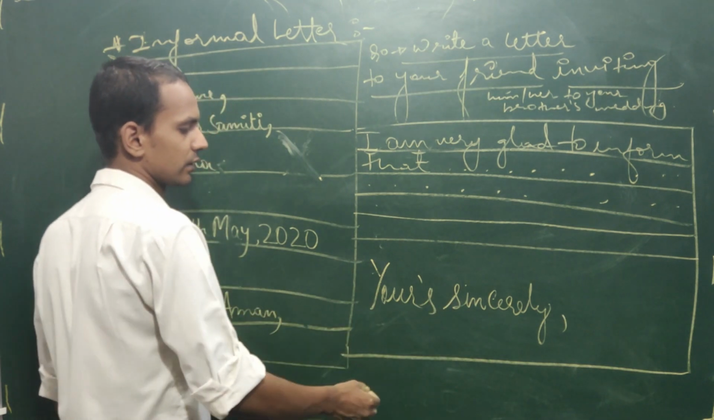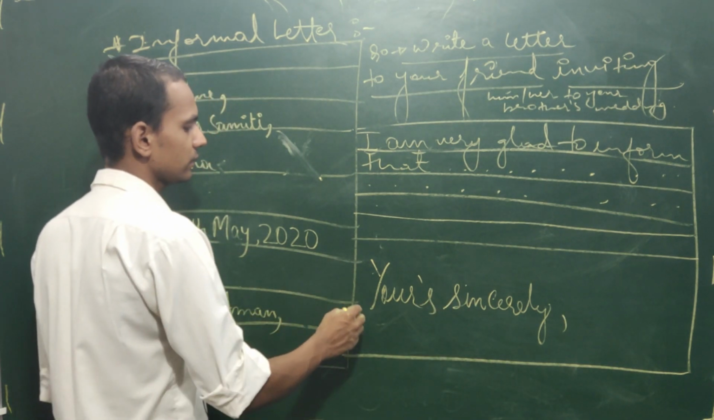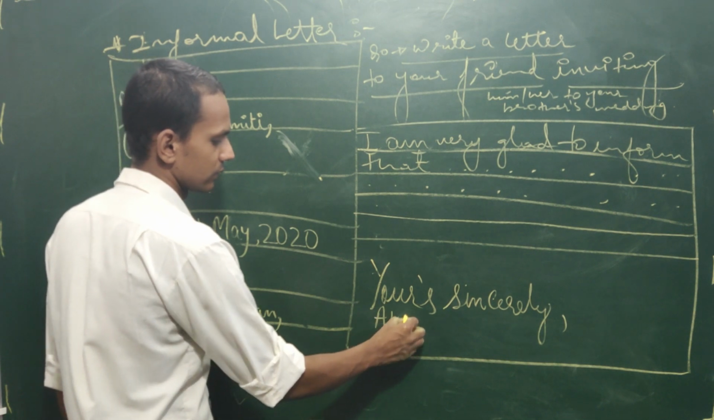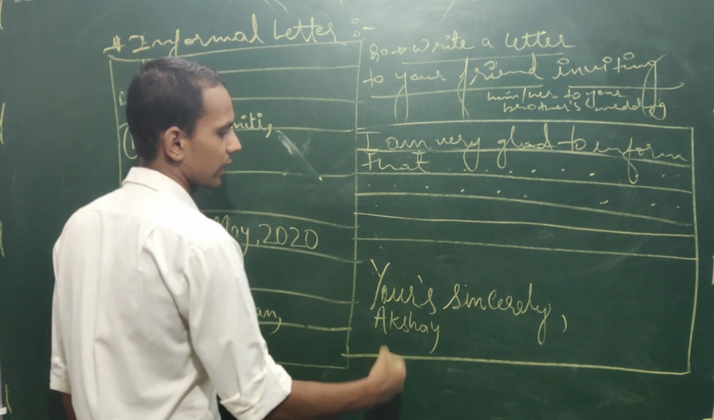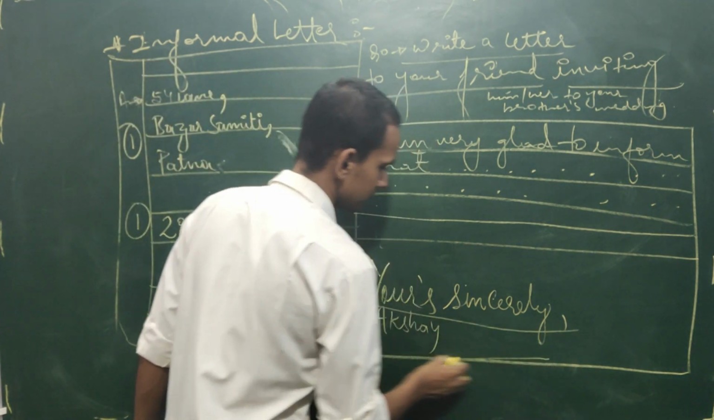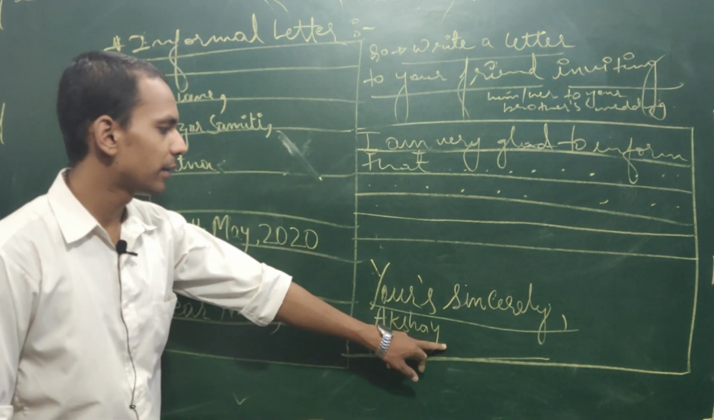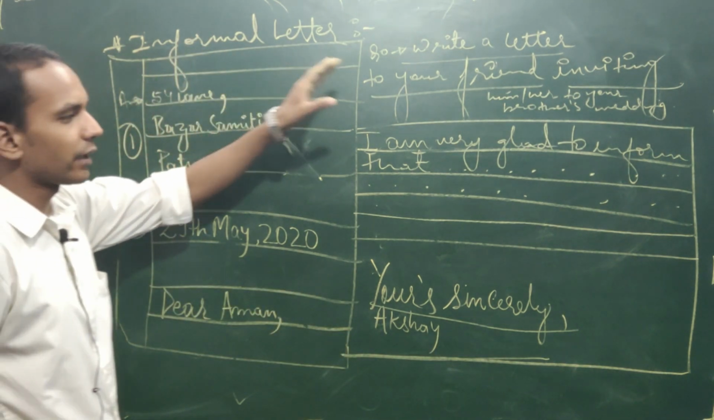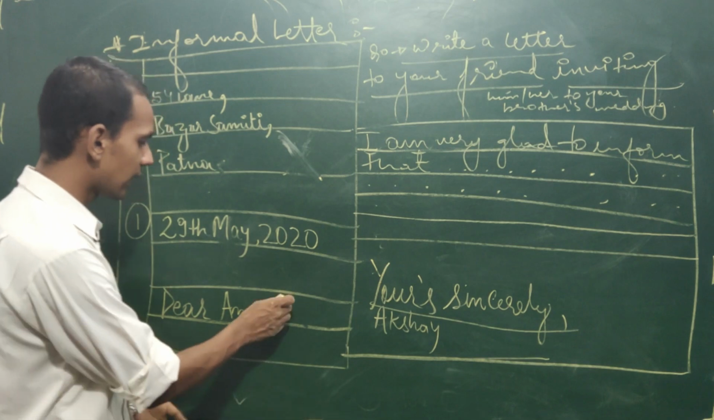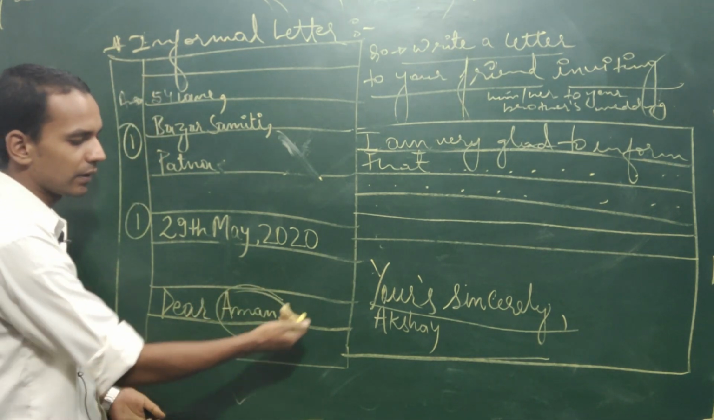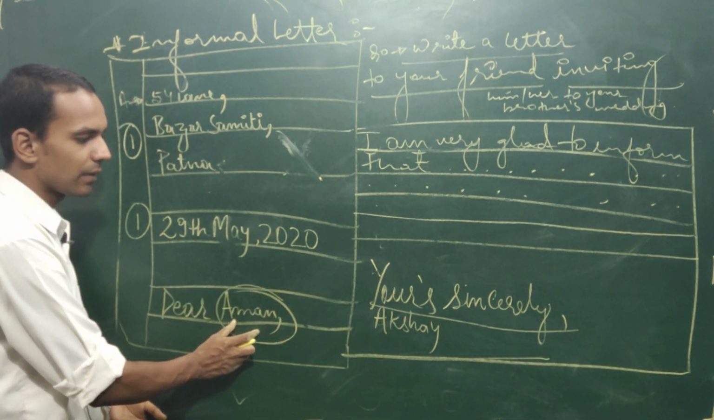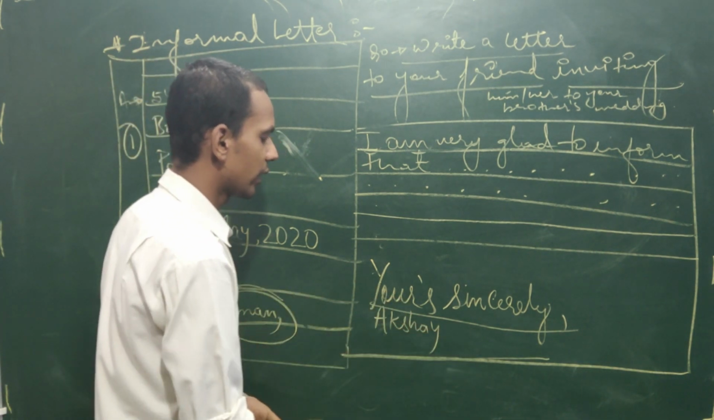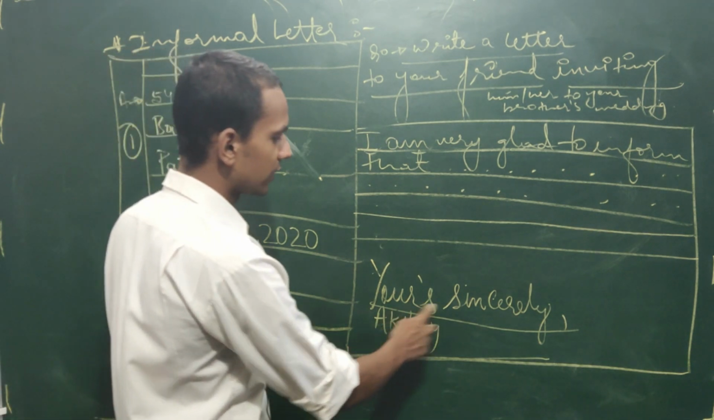So, yours sincerely, Akshay. So don't write full name here. If you are writing the format of informal letter, if you are writing to the friend or relative, here the half name you have to write, like Aman Kumar name is there but you are writing Aman only. Here Akshay Kumar name is there but you are writing Akshay only. Okay. So yours sincerely.